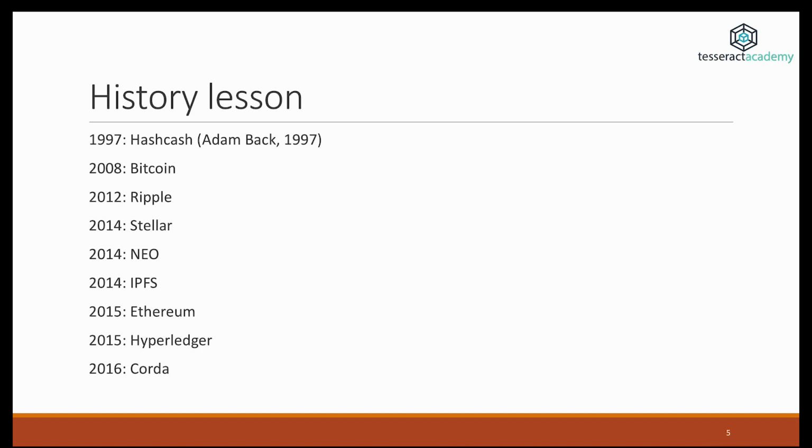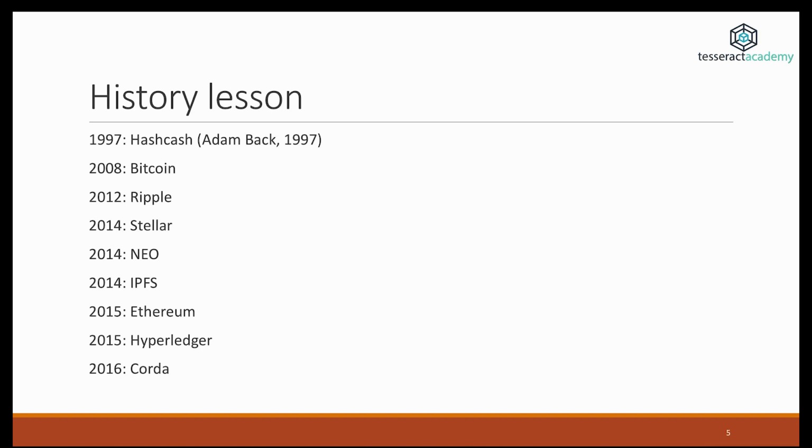Bitcoin created many innovations, we'll see some of these later, and it let other people build on top of the technology that it innovated, blockchain. So after Bitcoin, Ripple came out, Stellar, Neo, IPFS, and Ethereum is probably the single most important advancement in the field of blockchain in the last few years. And now we also have Hyperledger, Corda, and in the meantime we also have many other cryptocurrencies, and also distributed ledgers which are not blockchains. Corda is one such case.